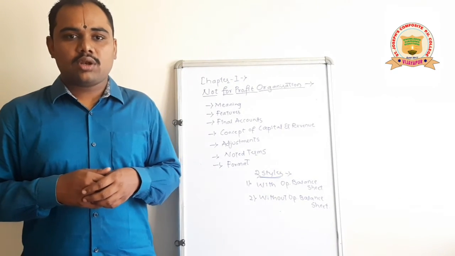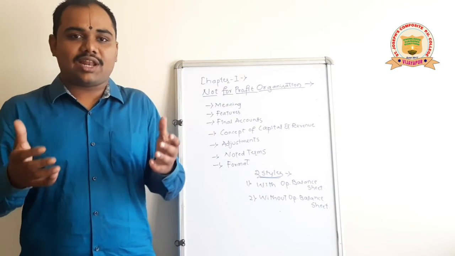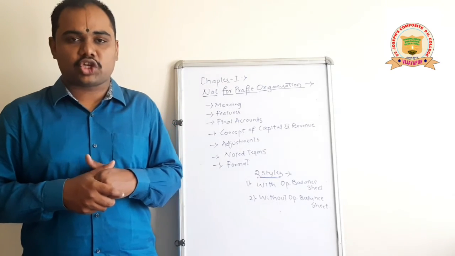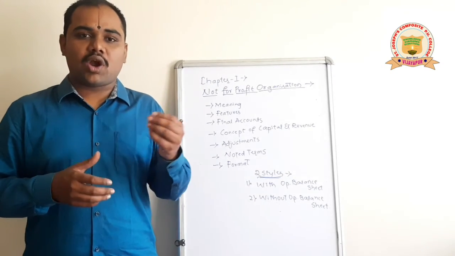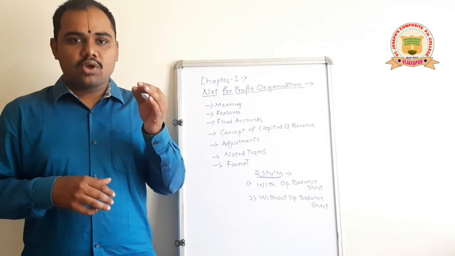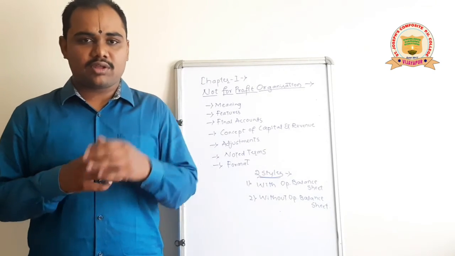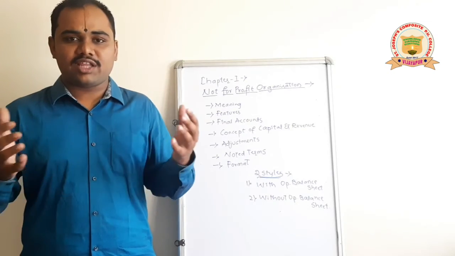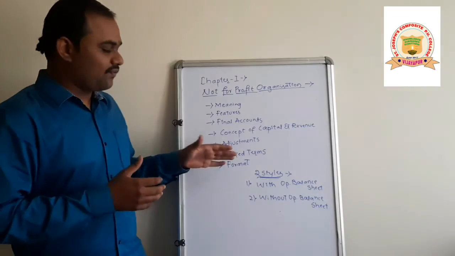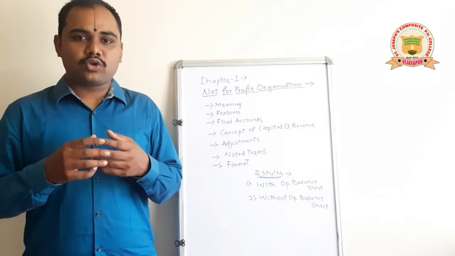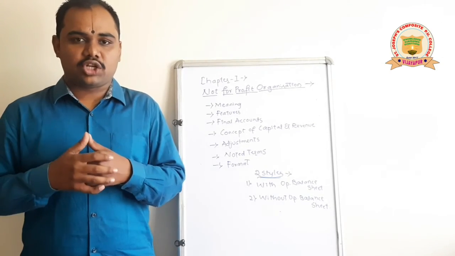And we have studied about the life membership fees, the fees which are received by the not-for-profit organization once in a few years. I mean, the members who want to become life members of that particular organization will pay some amount to the organization, and it is called life membership fees. It is always added to the capital fund because it is always a capital receipt. So all these elements, all these basic terms we have studied today, and at the end, we have to prepare the income and expenditure account and the balance sheet.